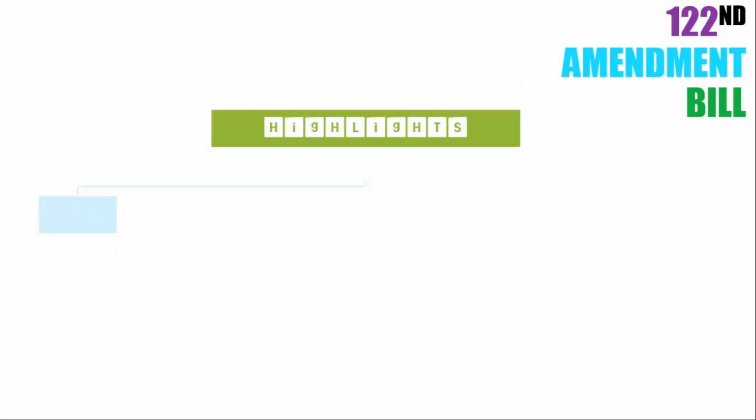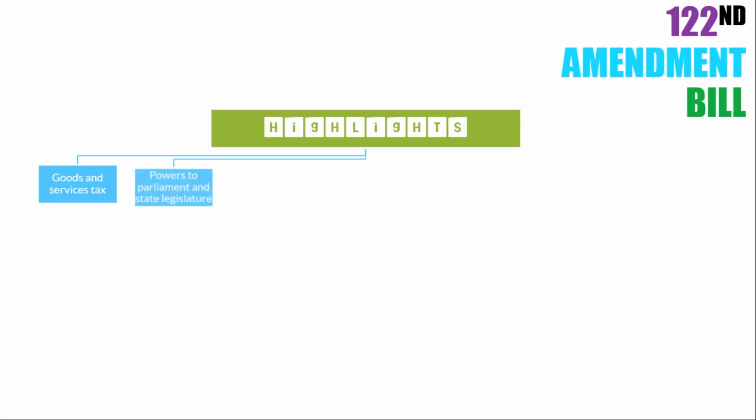This bill makes changes in the Constitution to introduce the goods and services tax. This bill also gave powers to the state legislatures and Parliament so that they can operate at the same time to make the GST laws.